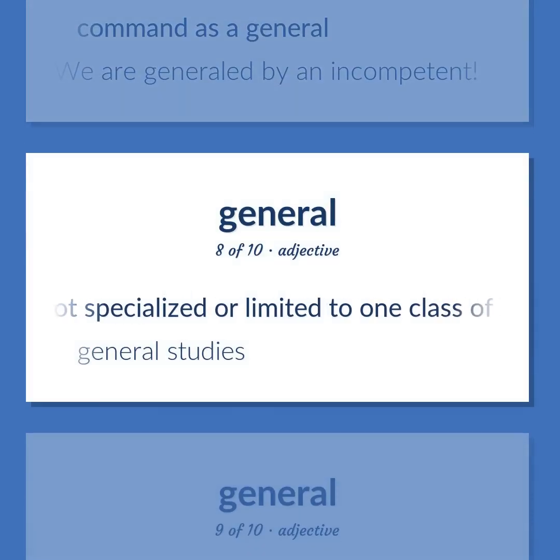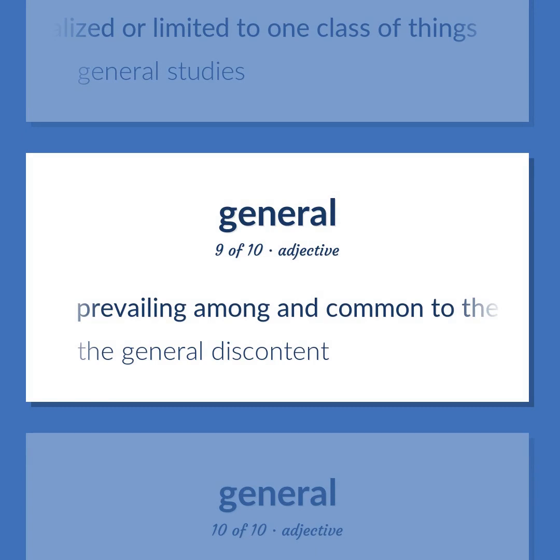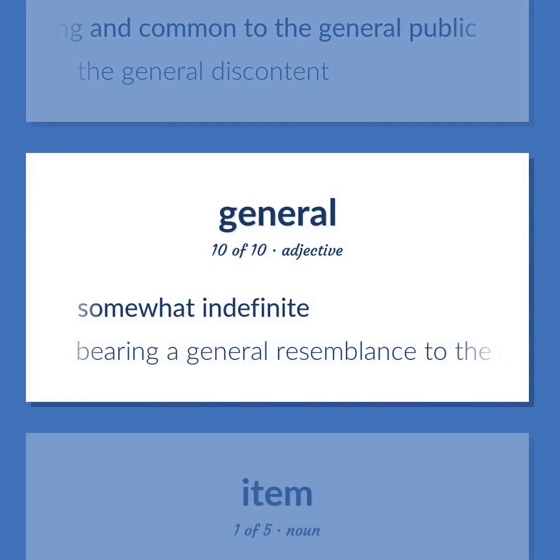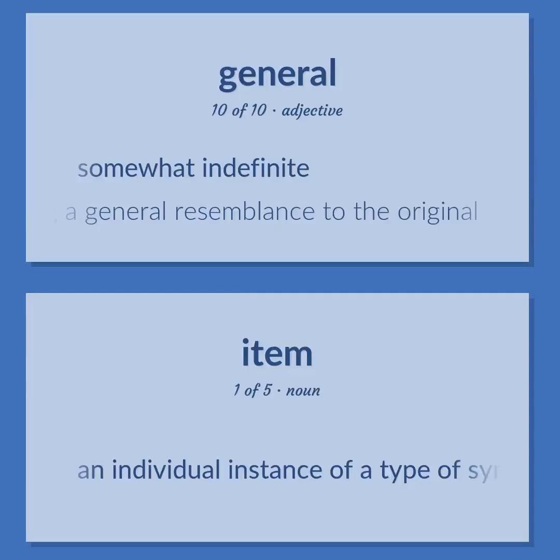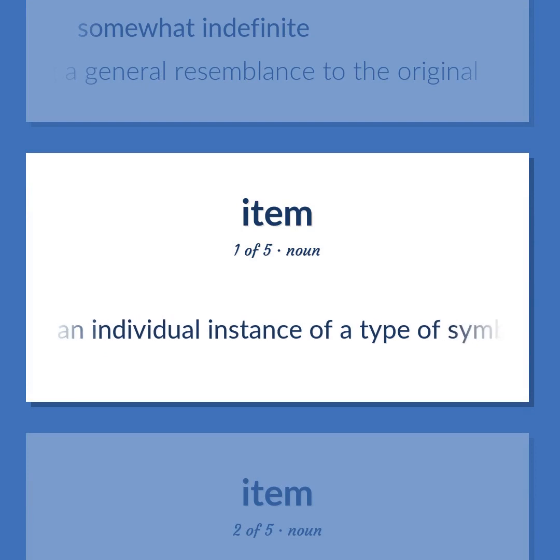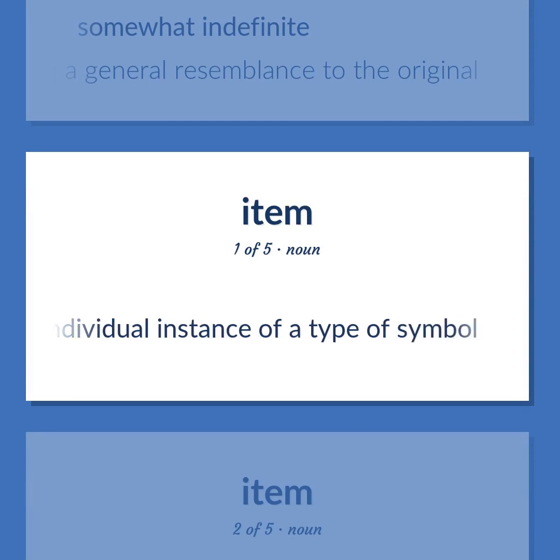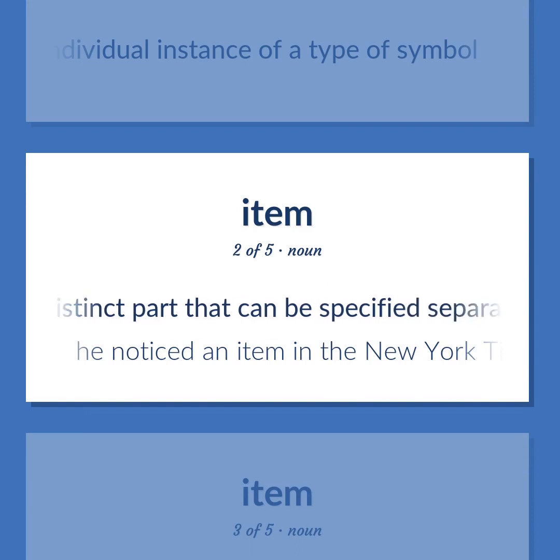Not specialized or limited to one class of things. General studies. Prevailing among and common to the general public. The general discontent. Somewhat indefinite. Bearing a general resemblance to the original. An individual instance of a type of symbol. A distinct part that can be specified separately in a group of things that could be enumerated on a list.